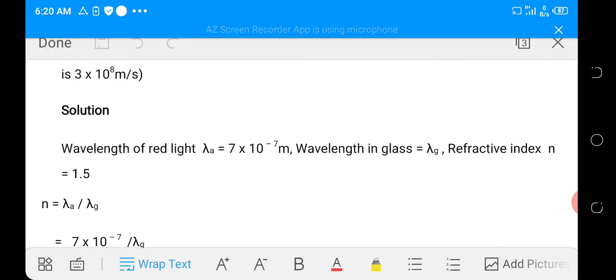Solution. The wavelength of red light is given as lambda is equal to 7 times 10 raised to power minus 7. That's the wavelength in air. Wavelength in glass is unknown, that's what we are looking for. Refractive index is given as 1.5. If you remember the formula of refractive index in terms of wavelength, refractive index is equal to wavelength of light in air divided by the wavelength of light in glass. So let's apply this.